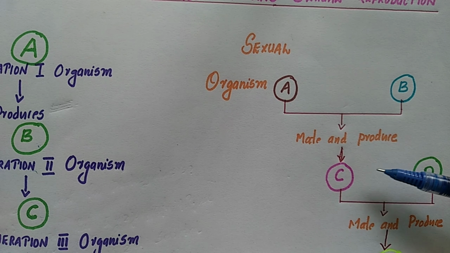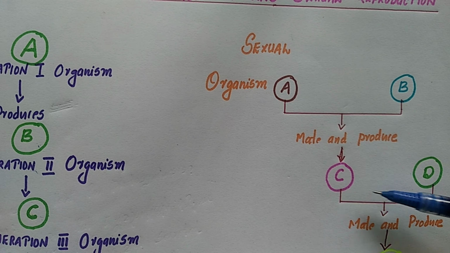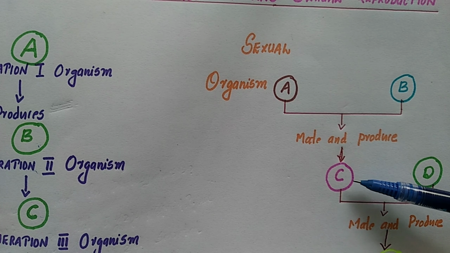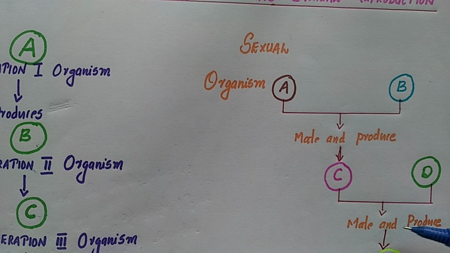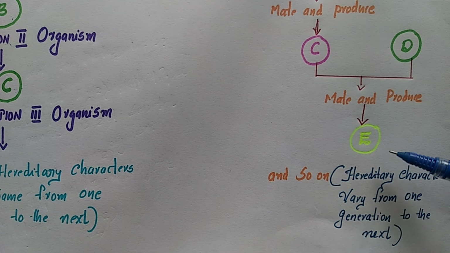Now C in future undergoes further sexual reproduction with a new partner, which I mentioned here as D. So C and D. C will possess mixed characters of A and B, and D will possess mixed characters of its parents. I have not marked that here, but it will possess the mixed characters of its parents. Now when these two undergo further sexual reproduction, they mate and produce a new offspring, which I have named E.